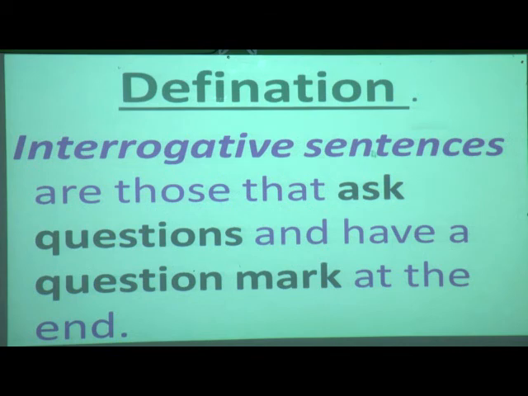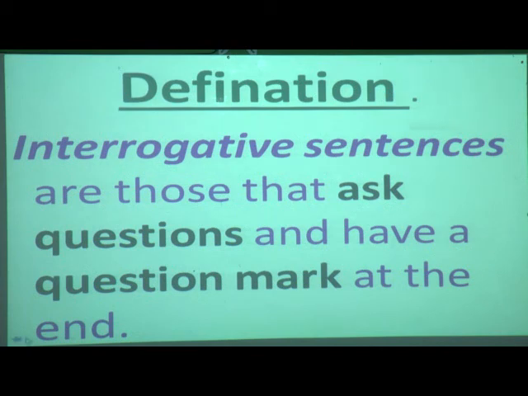This interrogative sentence I taught you in the last lecture also. So again I will say, define this interrogative sentence. Read along with me. Interrogative sentences are those that ask questions and have a question mark at the end. Again we will read the definition of interrogative sentences. Interrogative sentences are those that ask questions and have a question mark at the end.